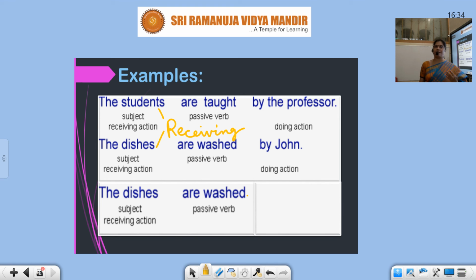And for a better understanding, I have a tabular form, and in the four types of sentences, declarative, imperative, interrogative and exclamatory, I will show you how to change active into passive voice.